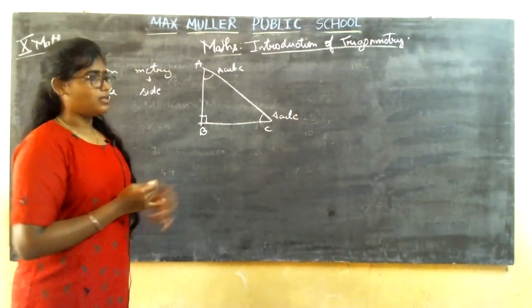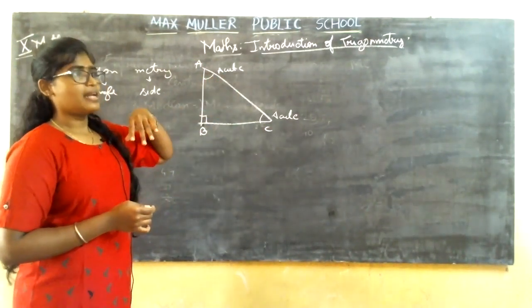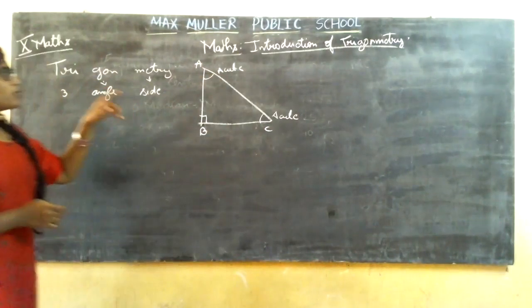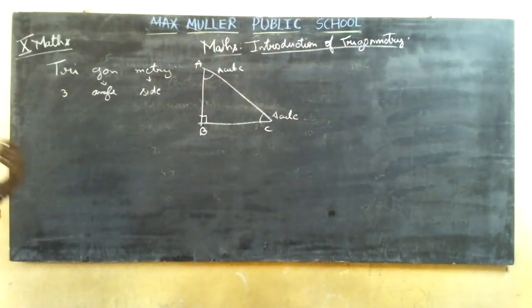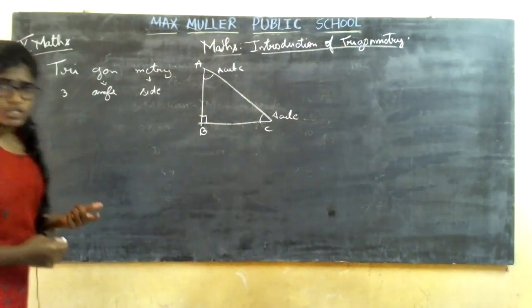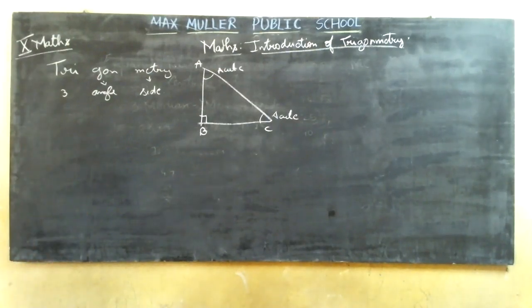An acute angle. So these two angles are acute angles. Clear? Now you have a right angle triangle. One angle is 90 degrees and the other two angles are acute angles. Now what next? After this, you come across the trigonometry ratios, trigonometry identities and everything. So let me start with those things.